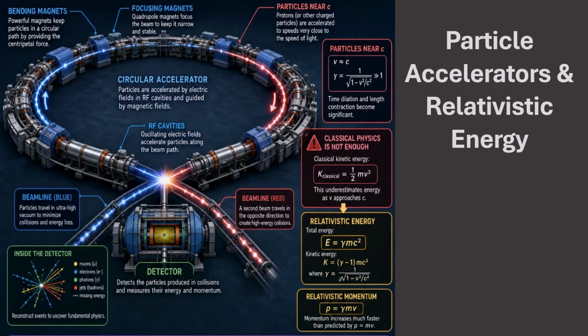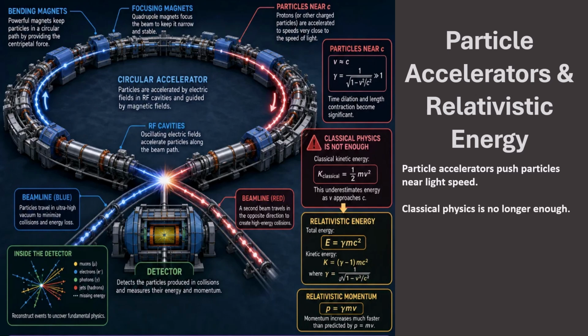Particle accelerators are powerful evidence that special relativity is needed in modern physics. In a circular accelerator, electric fields speed up charged particles. Magnetic fields guide the particles around a circular path. As the particles move faster and faster, their speeds get very close to the speed of light.